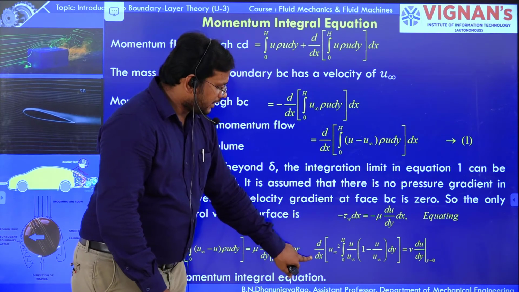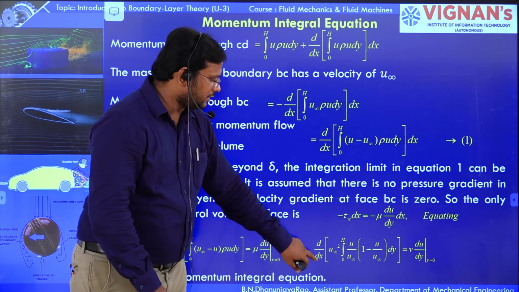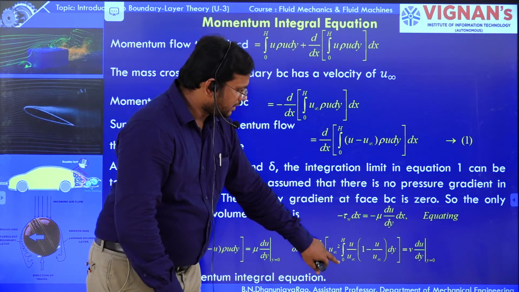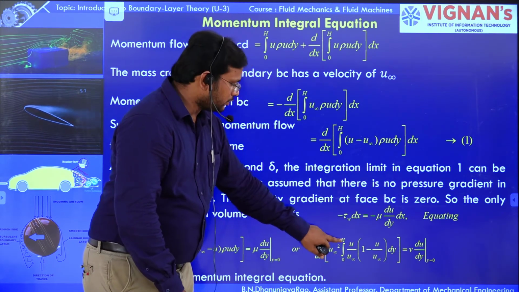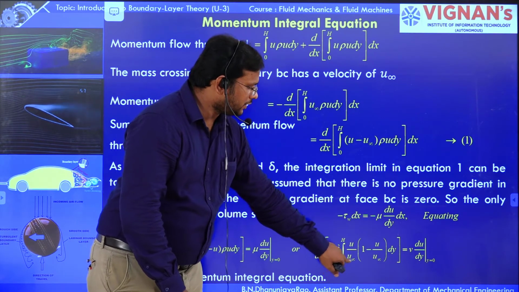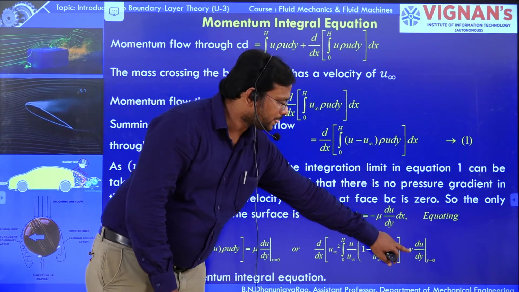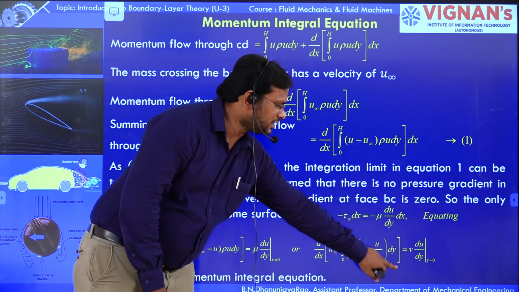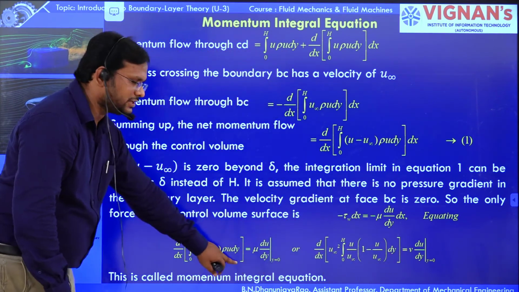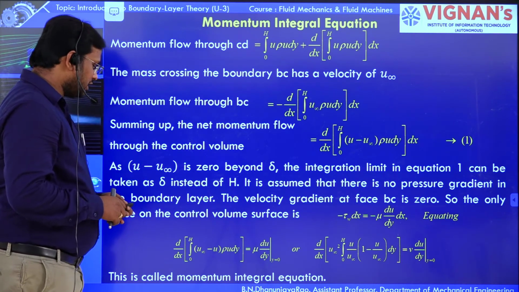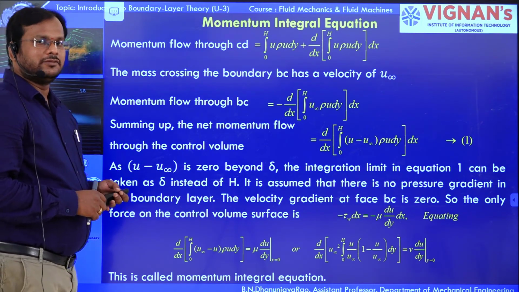We can also write this in the form d by dx of u infinity squared times the integral from 0 to h of (u by u infinity)(1 minus u by u infinity) dy, which is equal to mu du by dy, in terms of mu. This equation is nothing but the momentum integral equation.